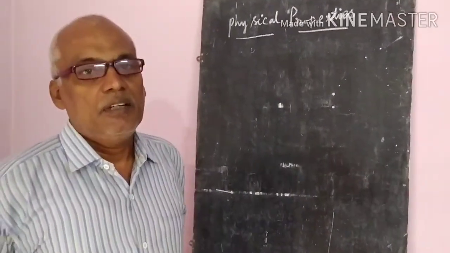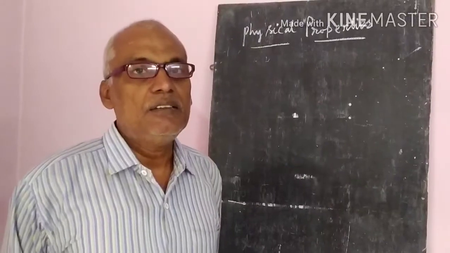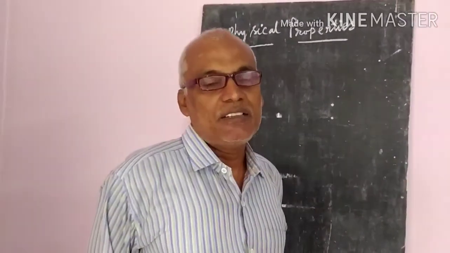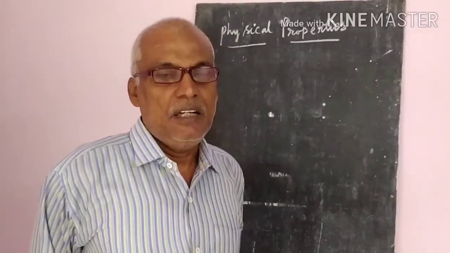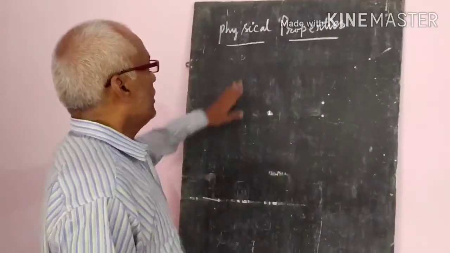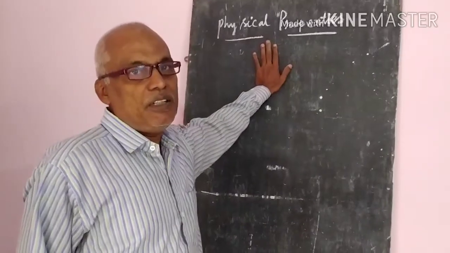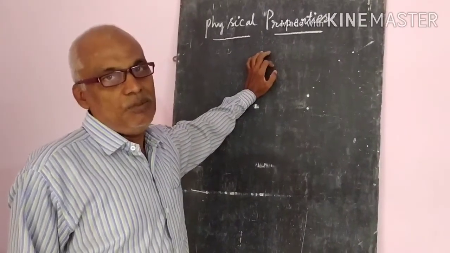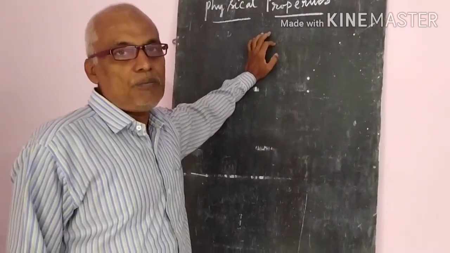Welcome again. In this video, part 9, we discuss the physical properties and chemical reactions of carboxylic acids. When we are discussing the physical properties, we have to discuss the melting and boiling points and the solubility. These two are more important properties.